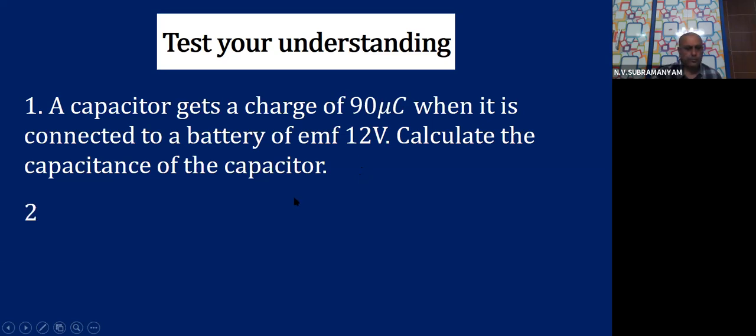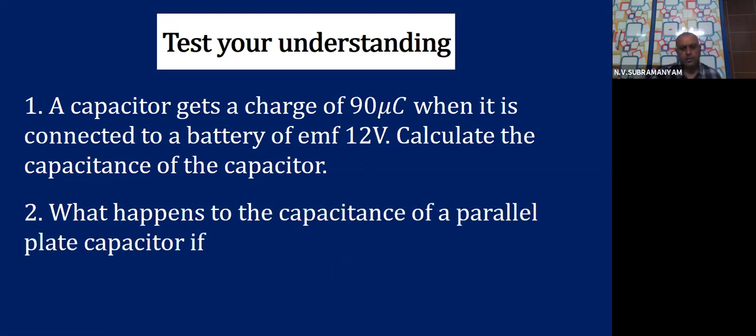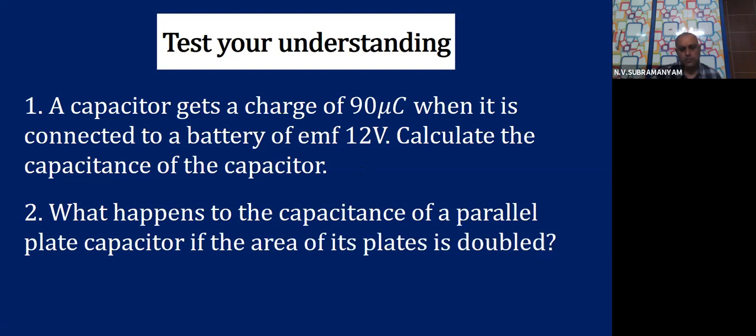Then the second question. What happens to the capacitance of a parallel plate capacitor if the area of the plates is doubled? This is a textbook question and an important question for your examination. So in this particular session, I have covered 2 very important questions as well as topics for not only the public exam, but also the entrances.